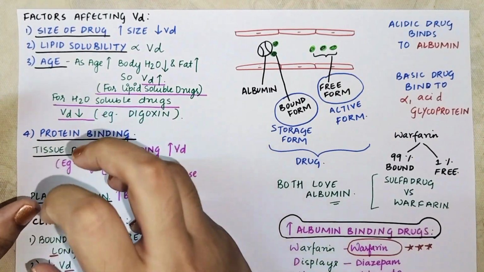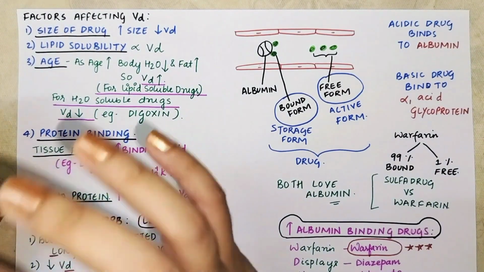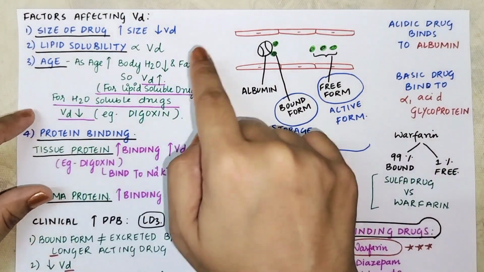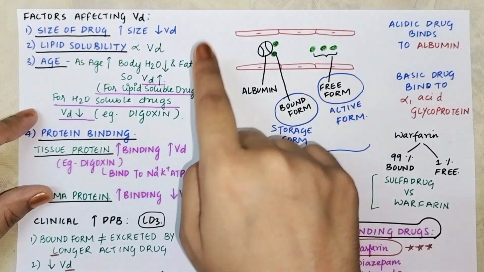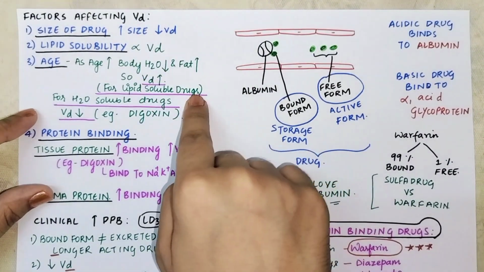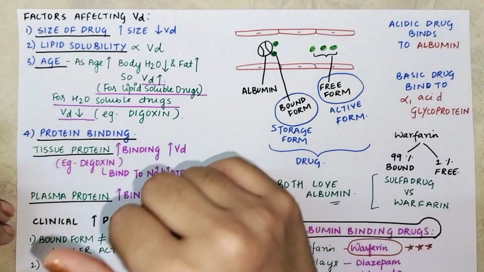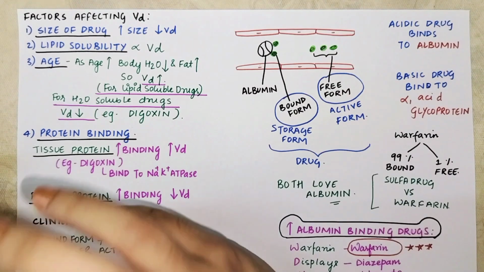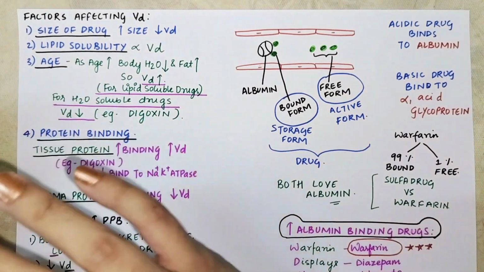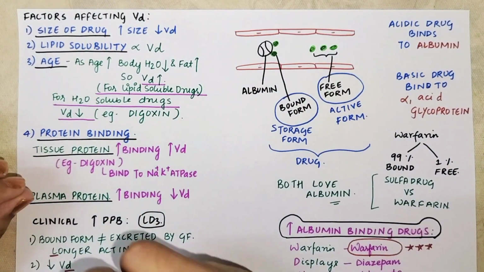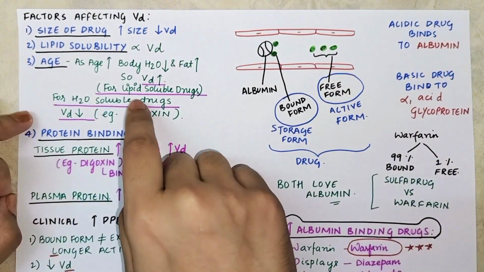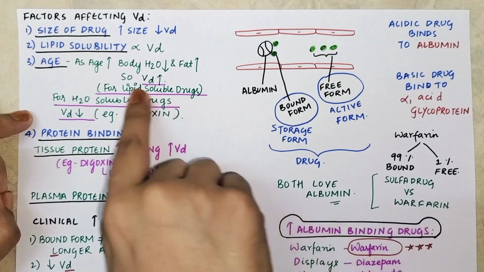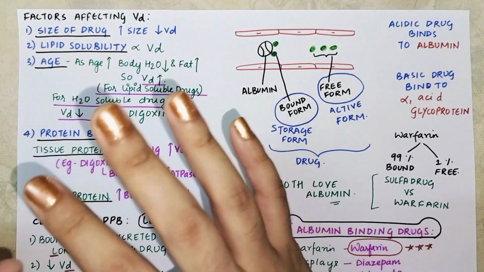The body water is going to get reduced and fat is going to get increased. So fat increase, that means lipid is increased. So if a drug is lipid soluble, there will be more volume of distribution. But if a drug is less lipid soluble, or you can say water soluble, in the case of water soluble drugs, you will have less volume of distribution. That is the case of digoxin.